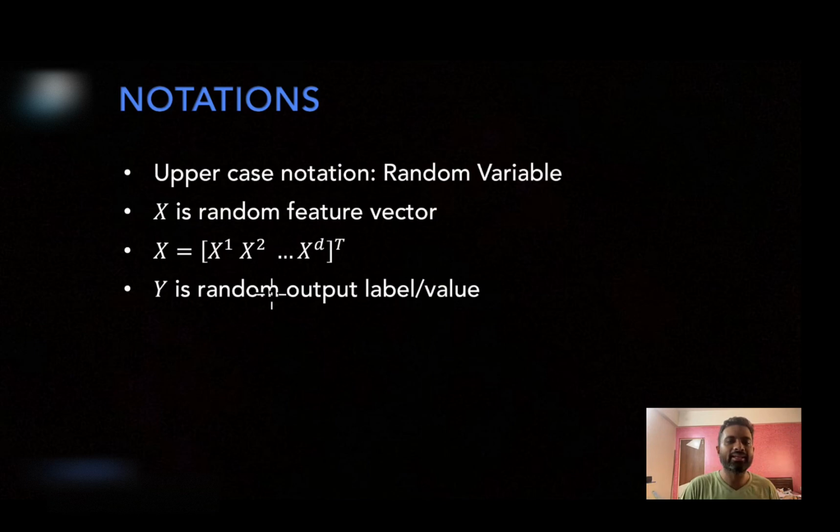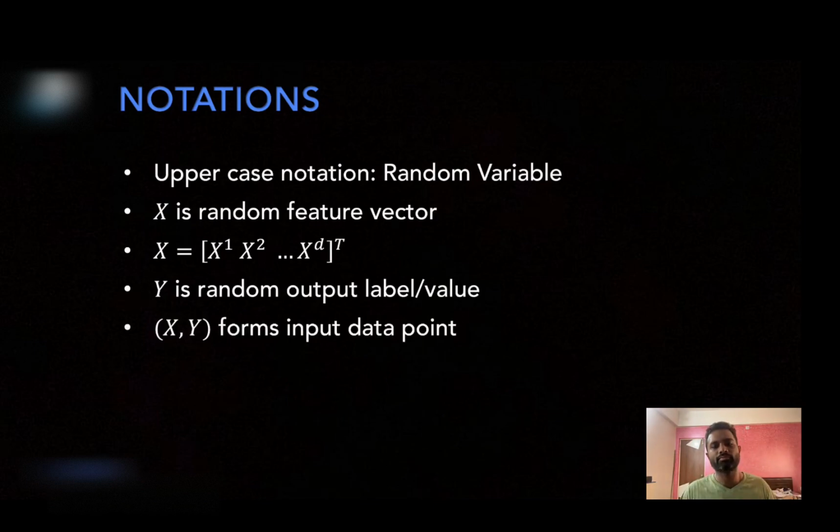Similarly, Y is also a random output label. All of them are jointly distributed. So capital X superscript 1, capital X superscript 2 and capital X superscript D are jointly distributed and they are forming a certain random feature vector X. And similarly, Y is also jointly distributed with X. Now you query your unknown data distribution, and you will get a certain pair of X and Y: random feature vector plus corresponding label. That's how we will work with it. So X, Y forms the input data point.